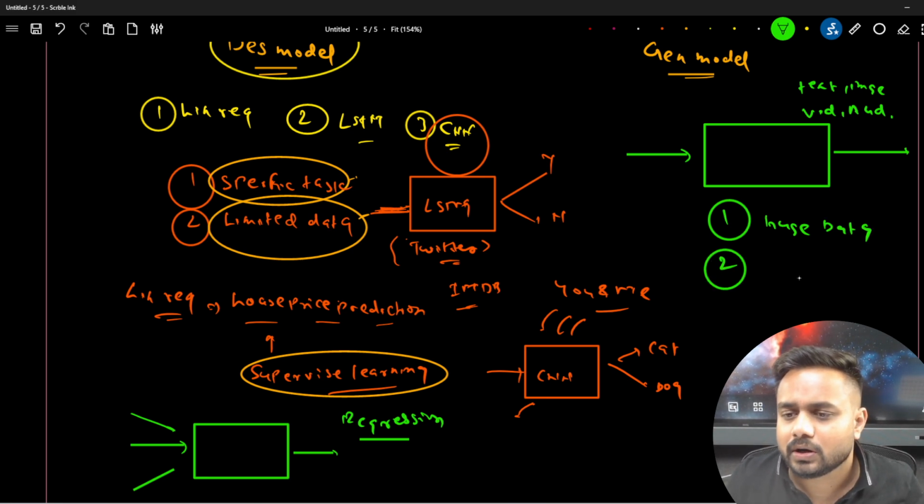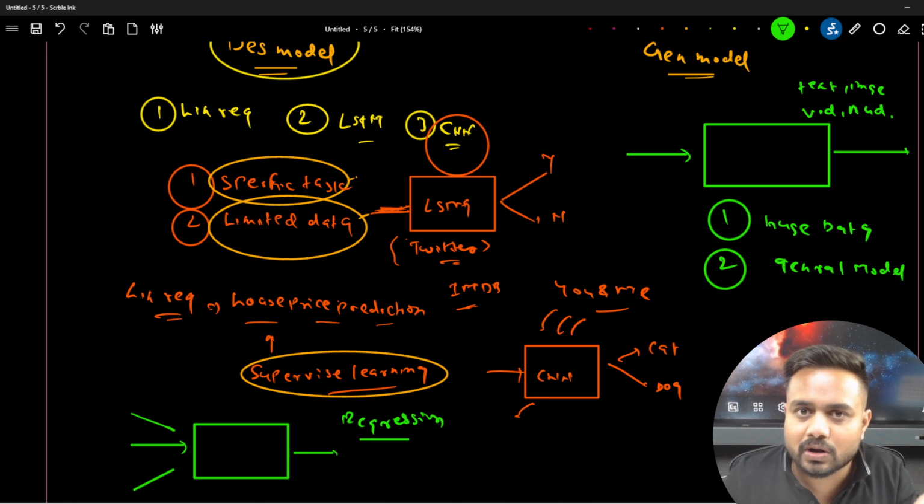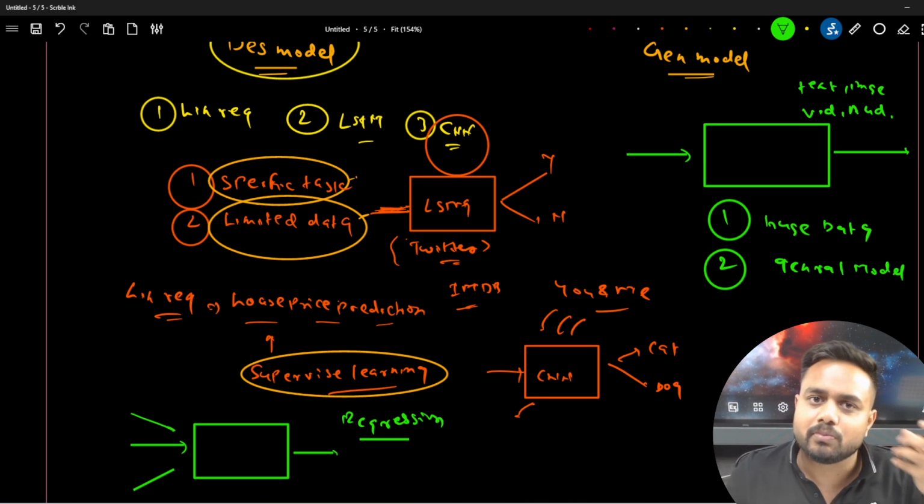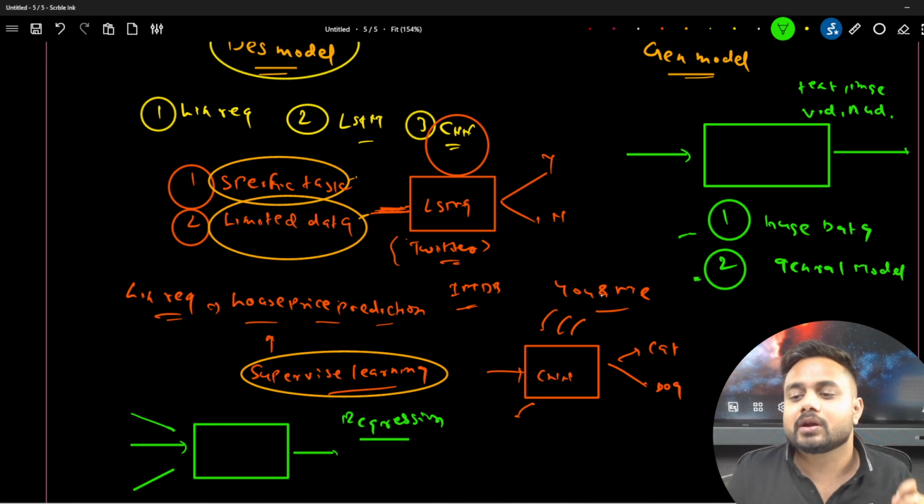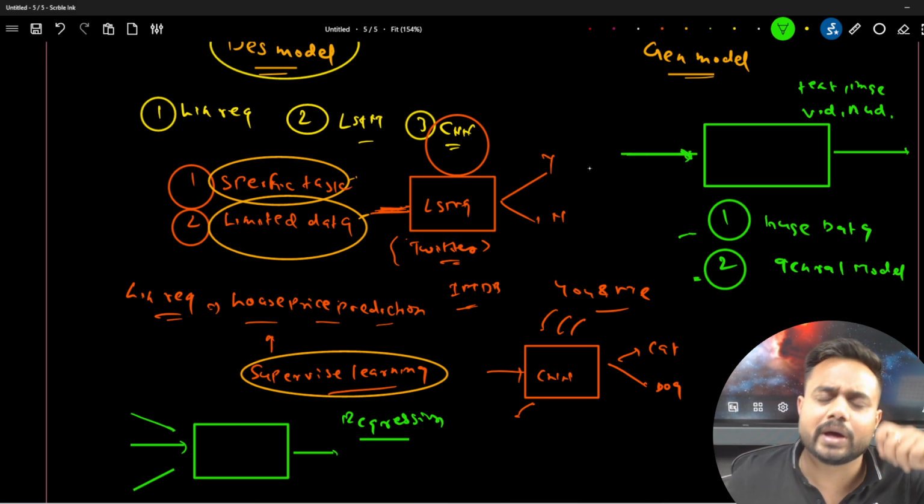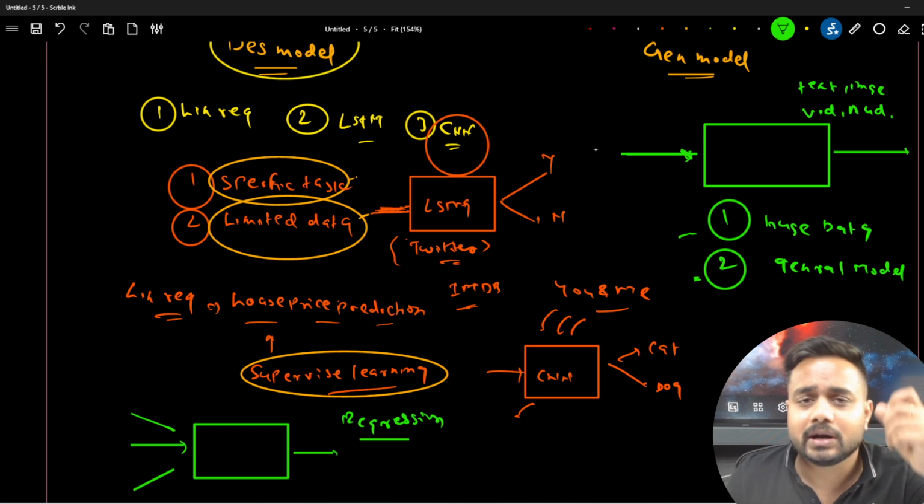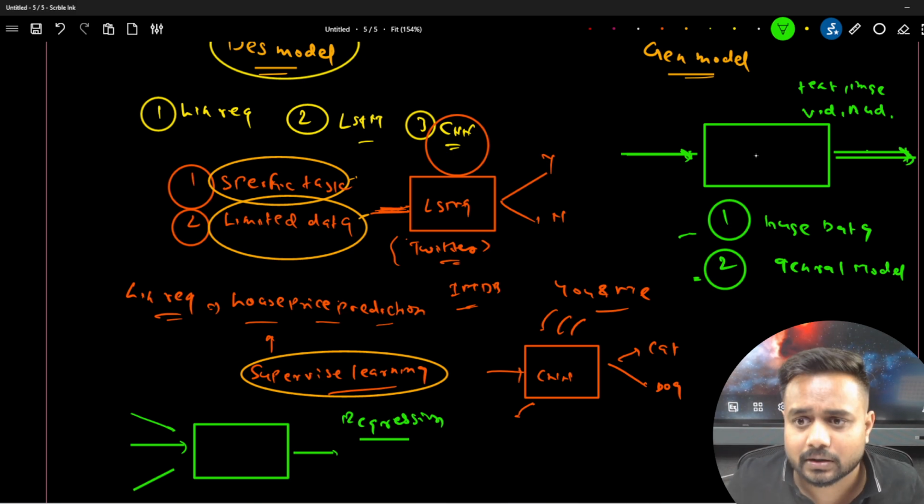The second thing is that it is not for a specific task, it's a general model. It can be a general language model or a general image model, or it can be both, like a diffusion model. So it is huge data and a general model. Any type of input we can give over here, related to any type of task or use case, and at the end it will generate the answer.